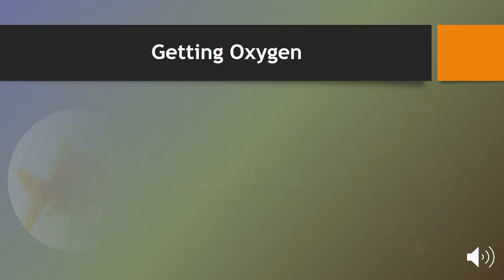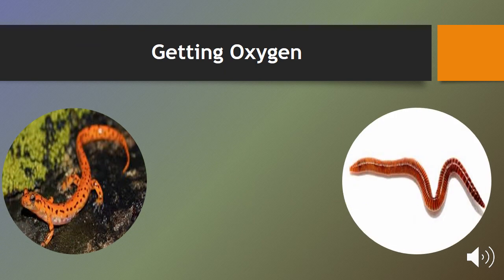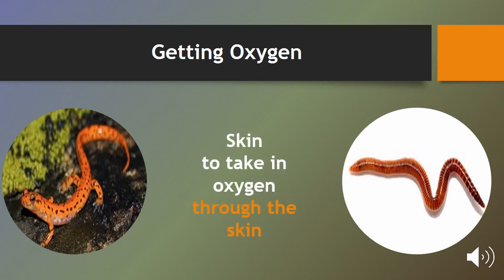Actually, there is another kind of animals. They could breathe in a different way. Let's see how they could get oxygen. Actually, they use their skin. First of all, do you know what this orange animal is?